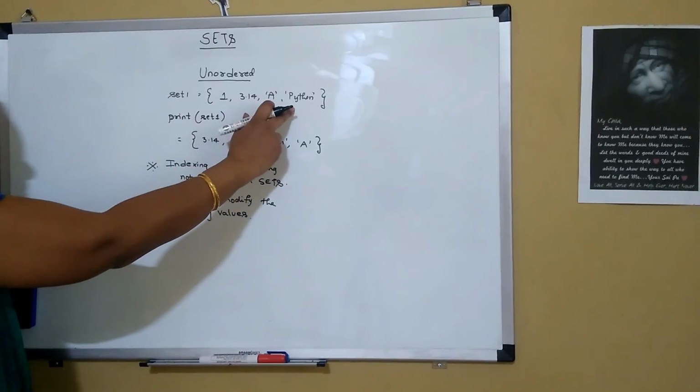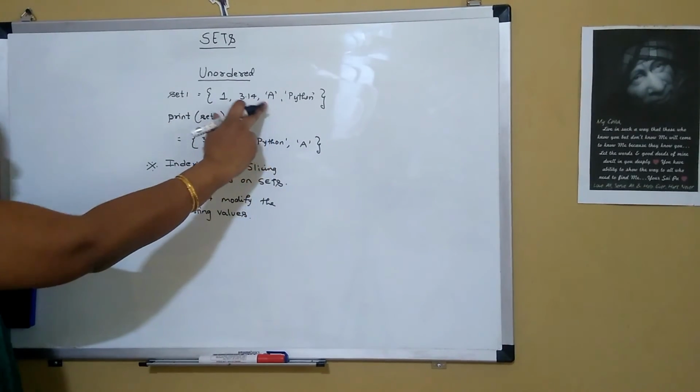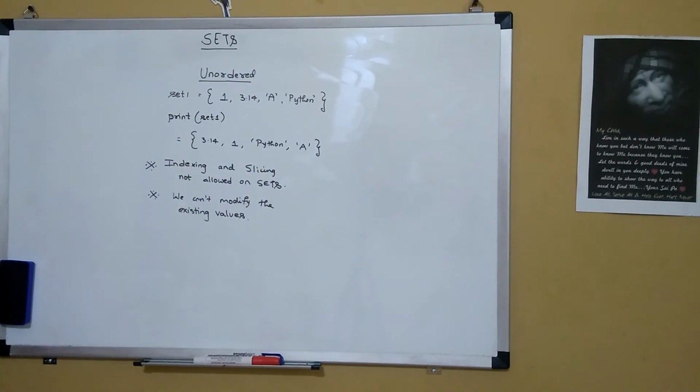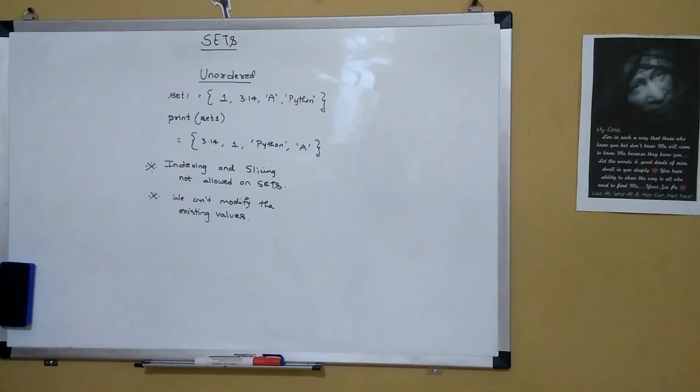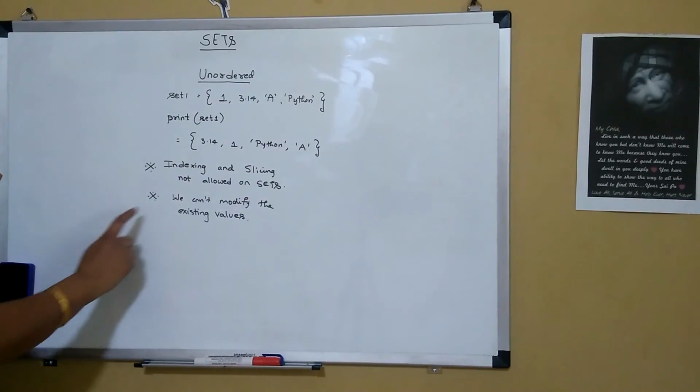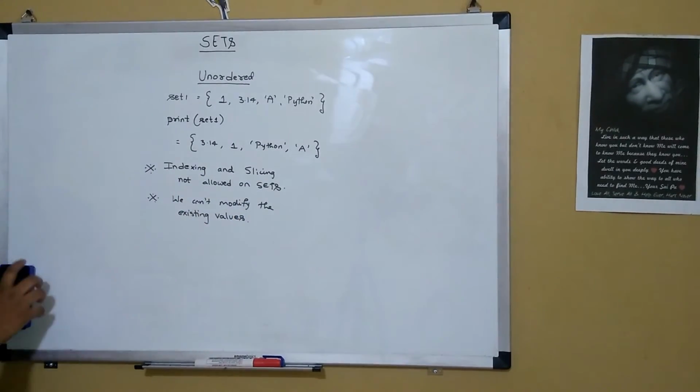But we can add elements to the set, but we cannot modify the existing values present in the set. Hope, friends, it is clear for you that sets are unordered and indexing and slicing are not allowed on sets and we cannot modify the existing values in sets.